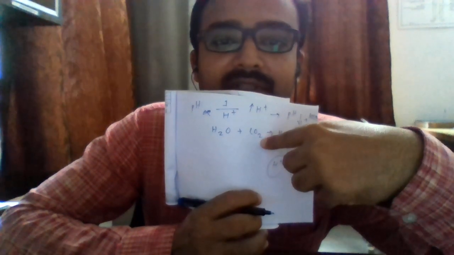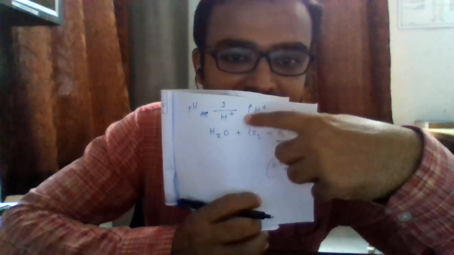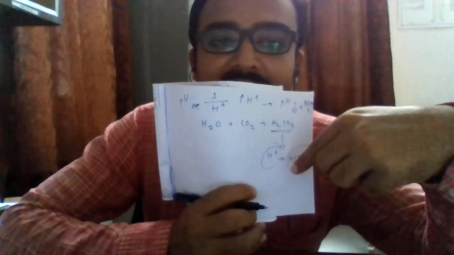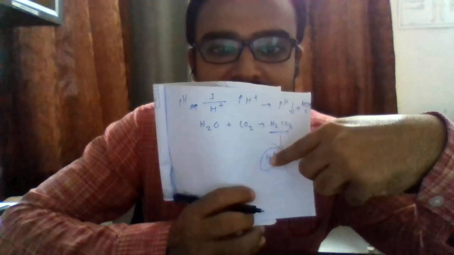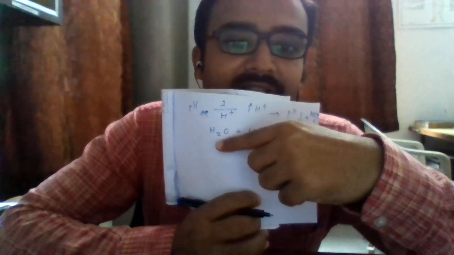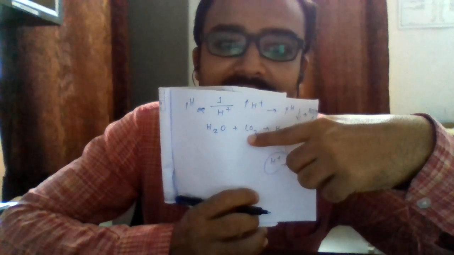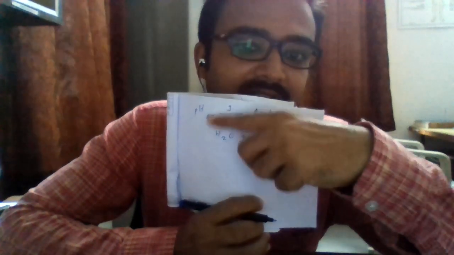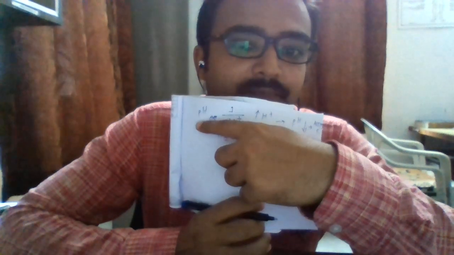Say for example, if the concentration of carbon dioxide increases or decreases in the plasma, it will adversely affect the concentration of hydrogen ions. Similarly, if the dissolving capacity of this water for carbon dioxide increases or decreases, then again it will affect the pH.